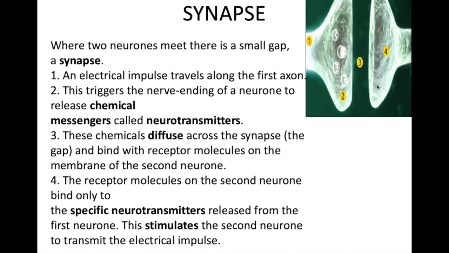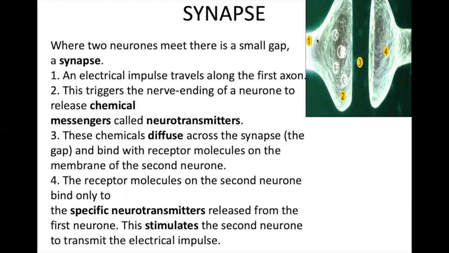So this is a synapse, which is found between the two neurons. The electrical impulse travels along the axon. It will trigger a nerve ending of the neuron, and it will send a chemical message in the form of neurotransmitters. Neurotransmitters are transmitted from inside to outside at this place.